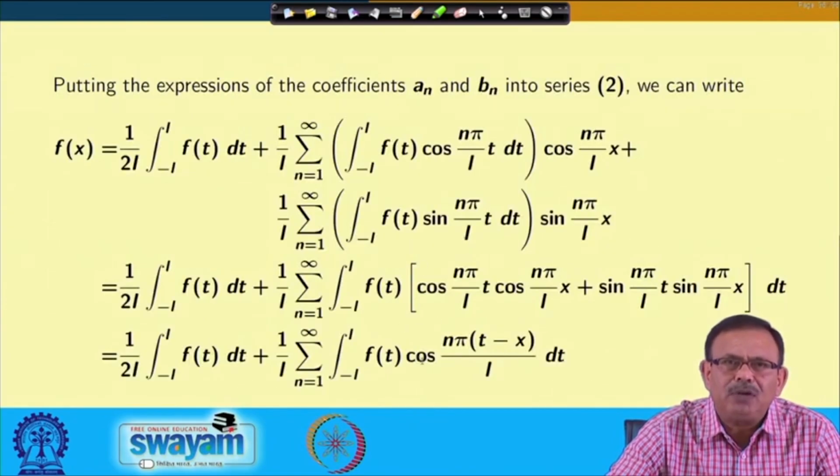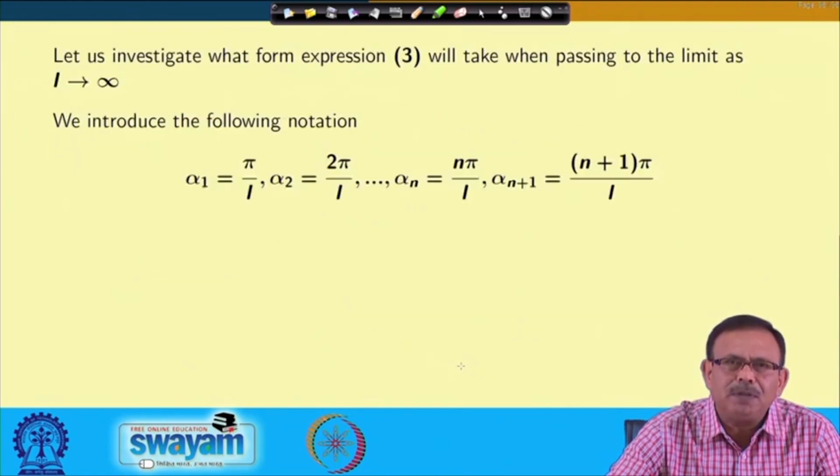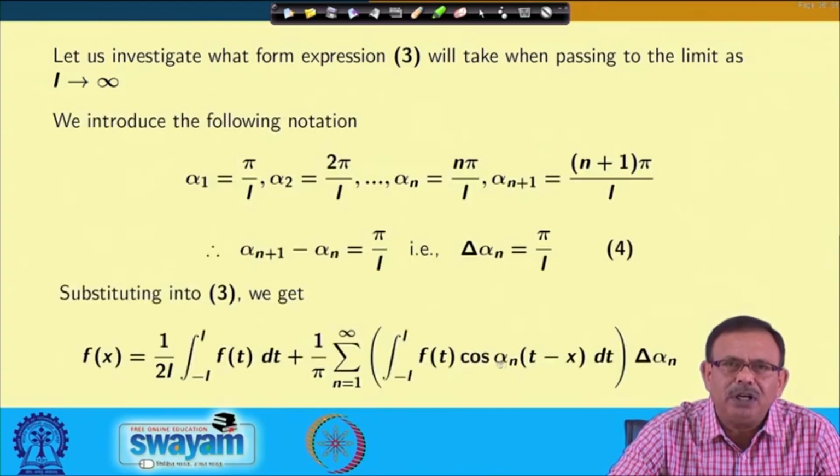It was f(t) cos n pi (t minus x) by L dt, and this has been changed, after substitution, to f(t) into alpha n into (t minus x). I am replacing alpha n equal to n pi by L, and for that reason delta alpha n comes in, because pi by L is nothing but alpha n plus 1 minus alpha n.